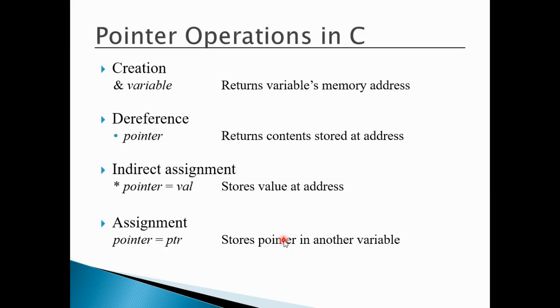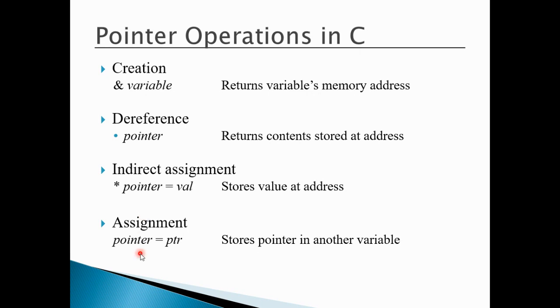These are the normal operations we can perform with a pointer variable. We can create a pointer variable and we can use the dereferencing operator. Try to understand: wherever I use the ampersand symbol, I am talking about the address. And wherever I use the asterisk symbol, it is called either the dereferencing operator or indirect assignment.